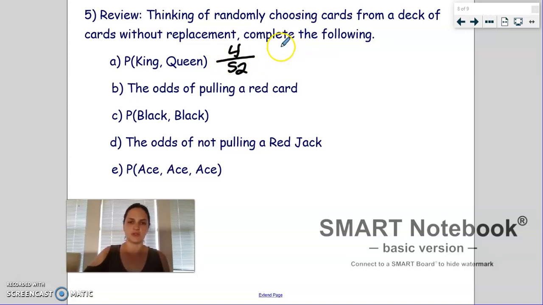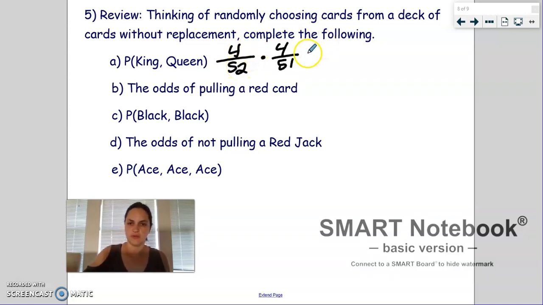So how many queens are left? There are still 4 queens, but now there's only 51 cards in the deck. Now, I strongly recommend you simplify before you multiply. The rule is we multiply these probabilities together. So 4 out of 52 can be simplified. They both can be divided by 4.